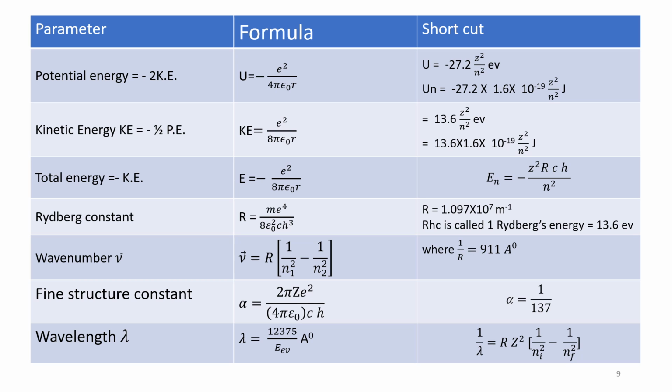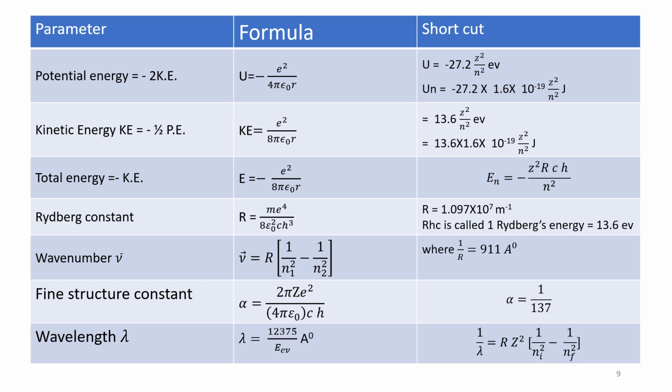Potential energy is given by U is equal to minus e square divided by 4 pi epsilon naught r, and shortcut formula is minus 27.2 into Z square by n square electron volts.